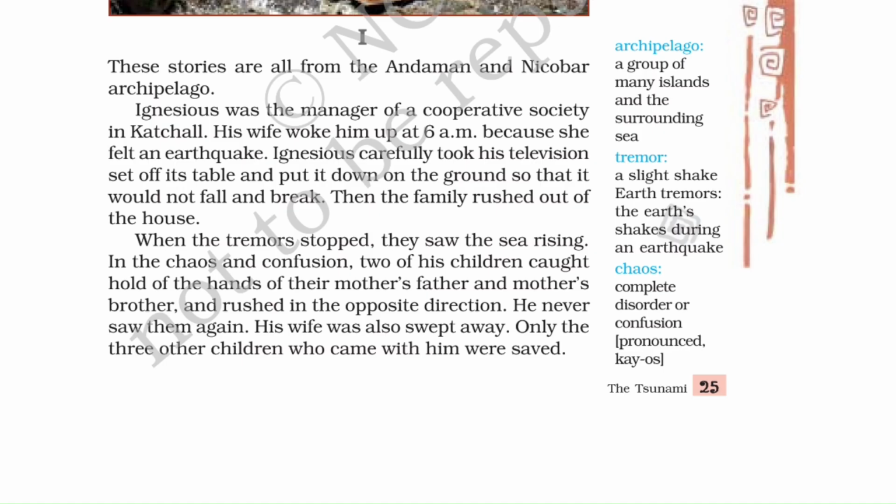So what happened here? As soon as the earthquake came to rest, जैसे ही earthquake रुक गया, but the sea began to rise. ठीक है, sea का water level बढ़ने लगा. So out of sheer chaos, confusion, disorder, two of his children held hands with their mother's father and mother's brother. So the two children who were holding the hand of their mother's father, means Nana ji and Mama, ran in the opposite direction. And what happened in the opposite direction? They were swept away by the waves. And his wife also was swallowed by the waves. The waves swallowed her. In the end, only he and his three children who stayed with him were saved. Also, Ignatius and his three children were saved.